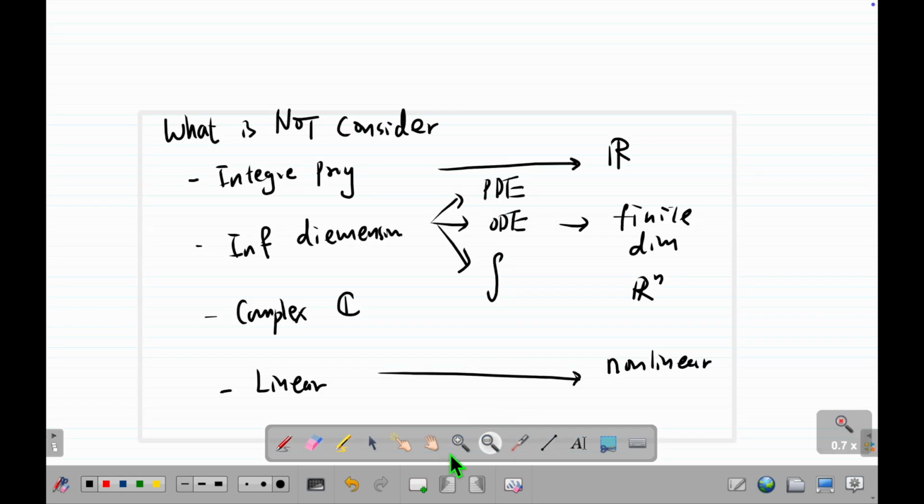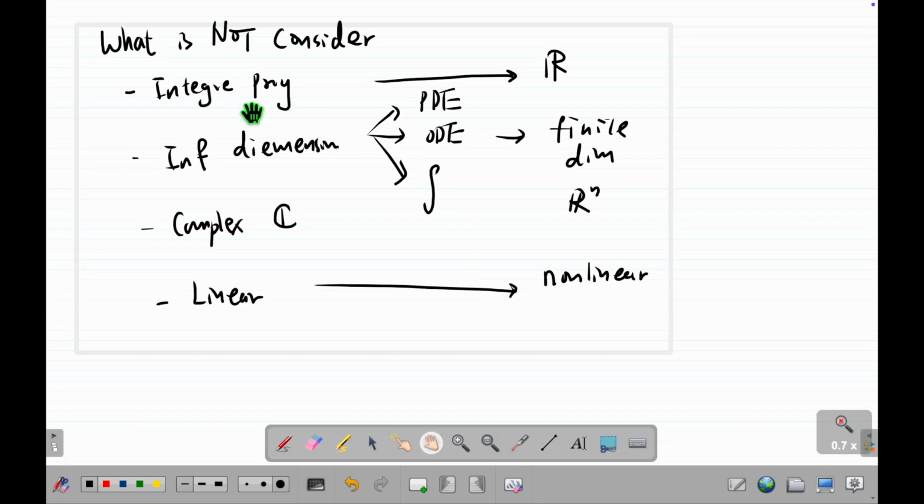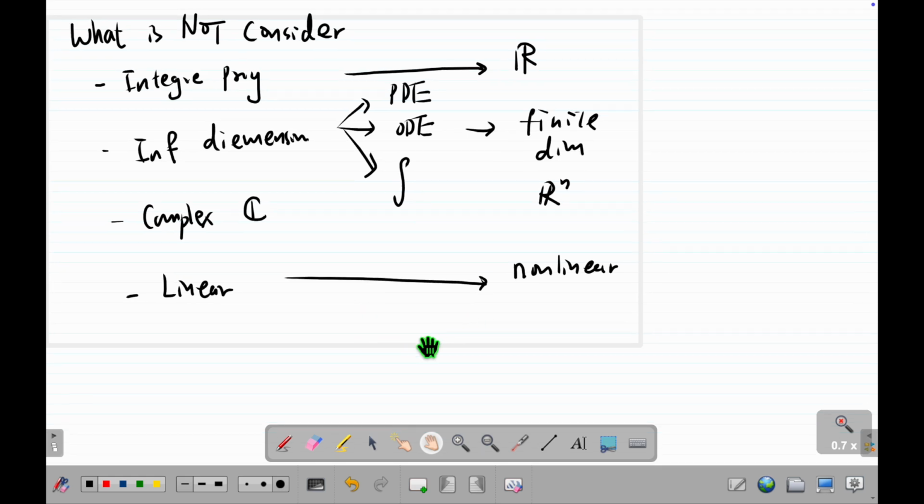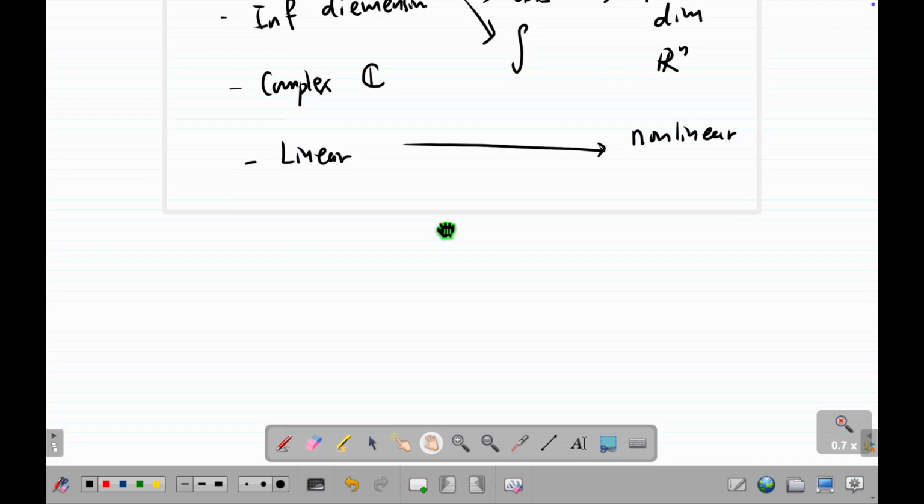So this is the big picture. What's the big picture? We don't care about integer. We don't care about infinite dimension. We don't care about complex number. We don't care about linear thing. So in other words, what we care about. So now this is what we don't care about. Now let's talk about what we care about.